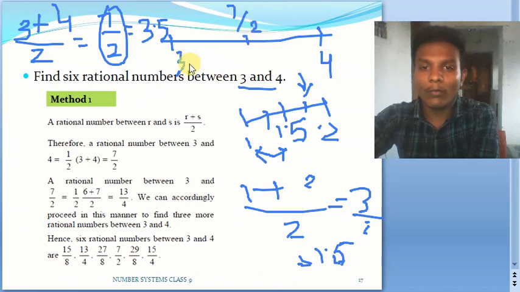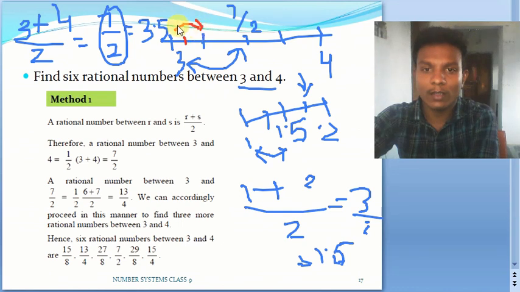Now what if you proceed in the same manner with this 3 and 7 by 2? So here 7 by 2 is the number. We can add this 3 and 7 by 2, divided by 2, and you'll have a number here, and 7 by 2 plus 4 divided by 2 will give a number here. In this way we can proceed. After getting this number here, we can find a number here by taking these two into consideration, and a number here by taking these two into consideration.